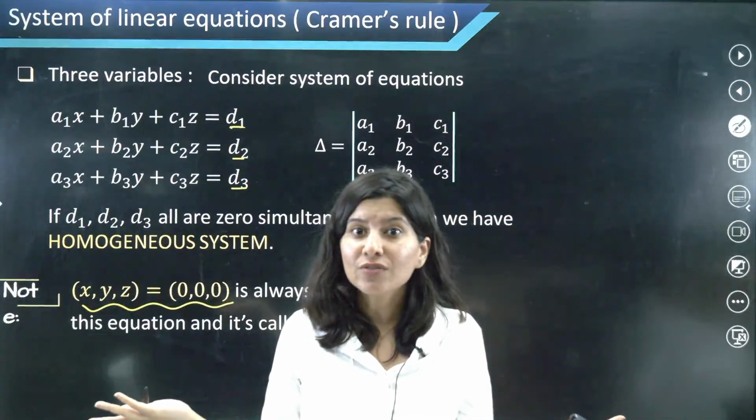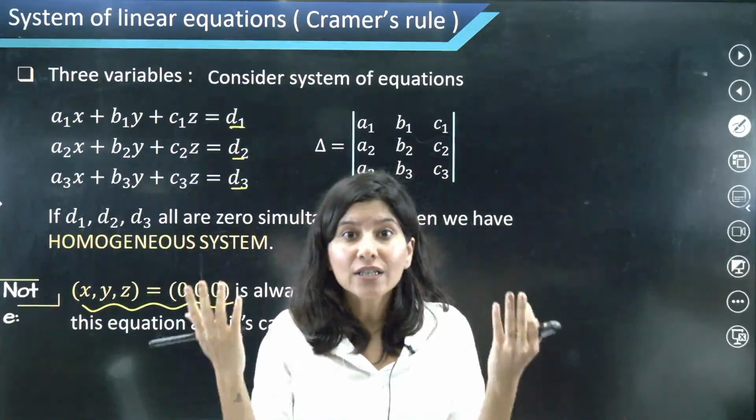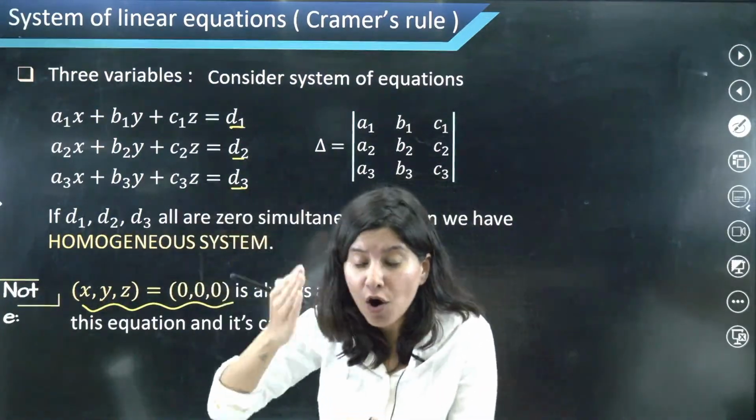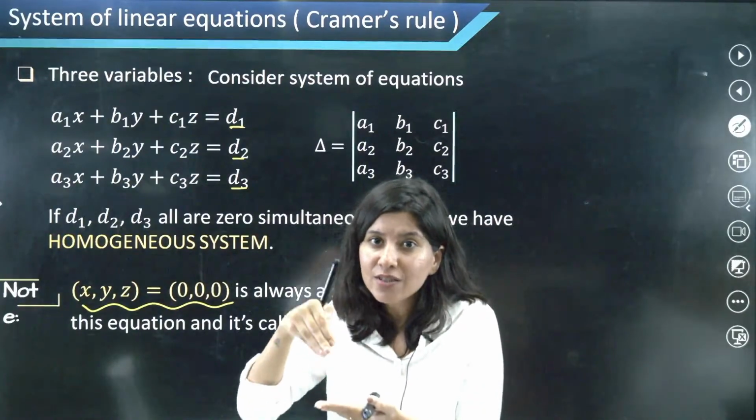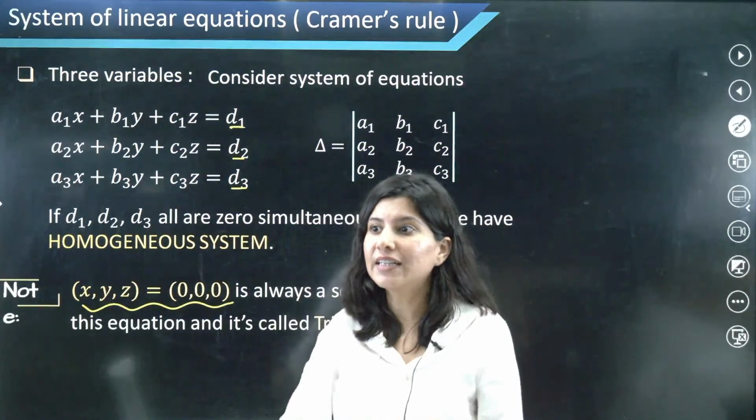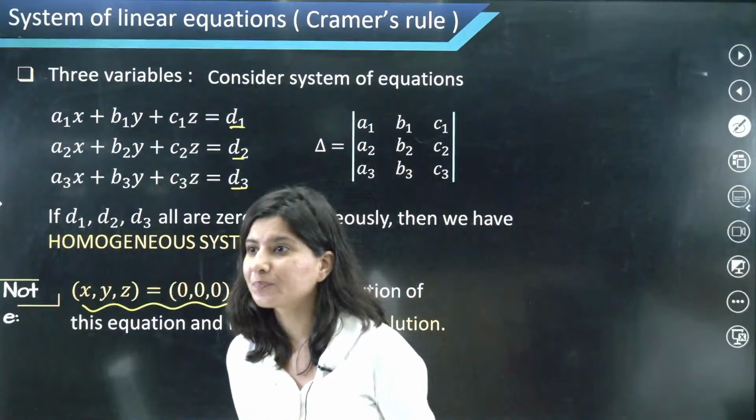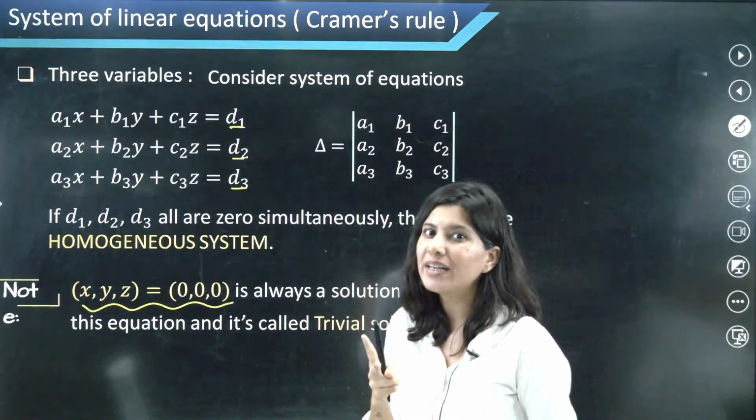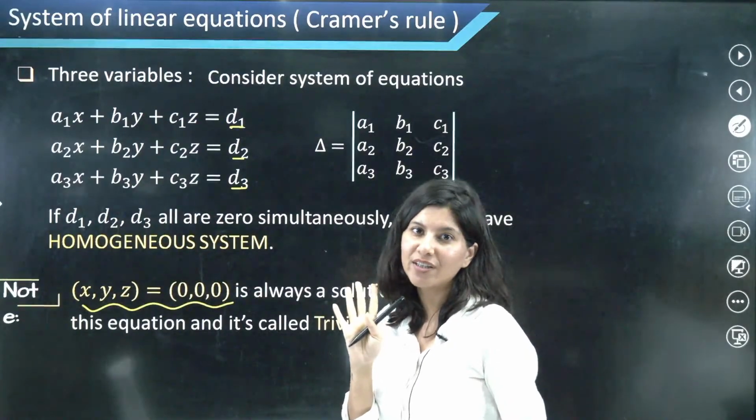Why, ma'am? Why no? I mean, because it is not at all possible to have no solution, because we can clearly see that for a homogeneous system 0, 0, 0 will definitely satisfy these three equations. So we are only having two possibilities over here, right?